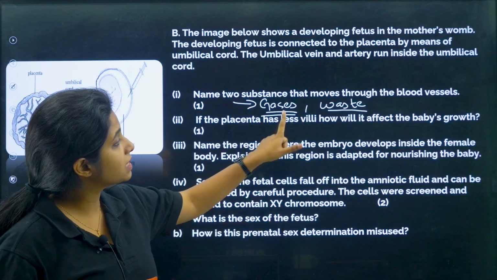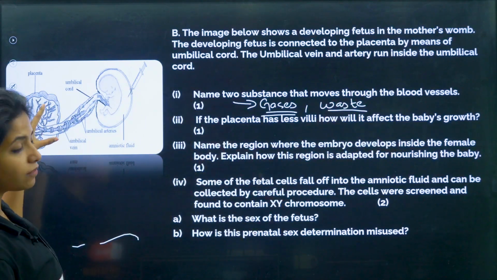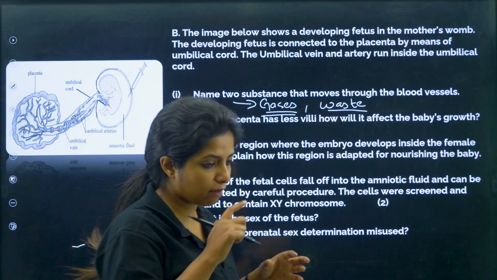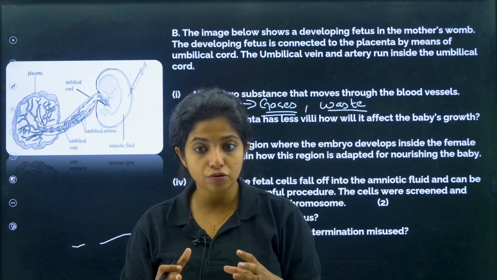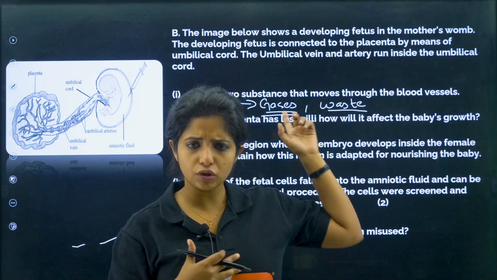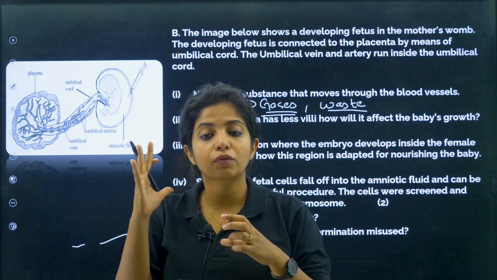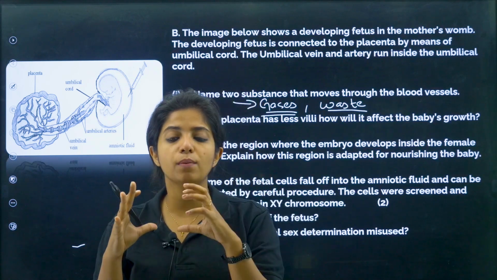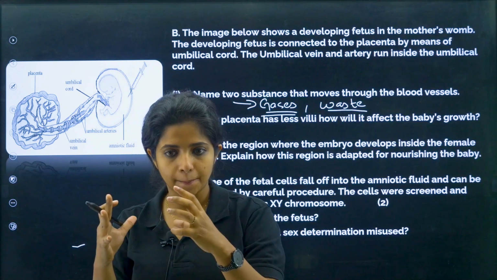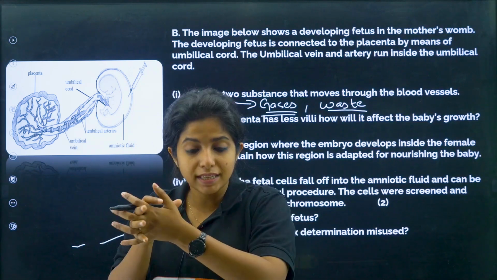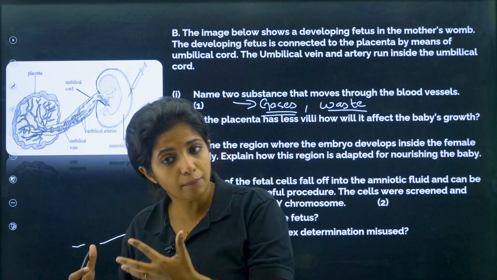Now if the placenta has less villi, how will it affect the baby's growth? Suppose the placenta has less villi. So listen to me very carefully. Placenta is formed both with the help of embryonic tissue, that is the embryo which is going to form the fetus, and also the uterine tissue, that is from the mother. So both mother and the embryo help in the making of the placenta. And the placenta is basically made with the help of the villi from the embryo's end.